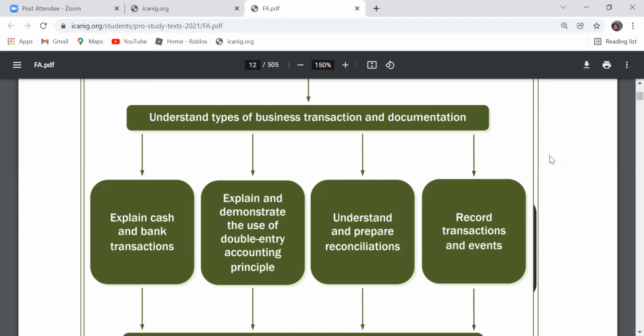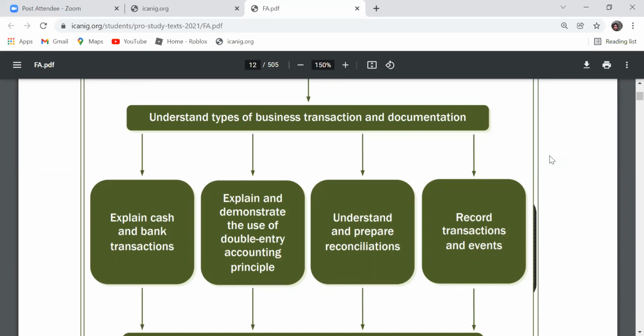Then another area we need to develop competence on is to explain and demonstrate the uses of the double entry principle. Please have it at the back of your mind. Maybe some of us have a background in accounting before, but whether you have or not, we are starting from the roots. It's not a difficult subject. Even if you studied chemistry, or a science-based or other management-related course, we are starting from the beginning now.